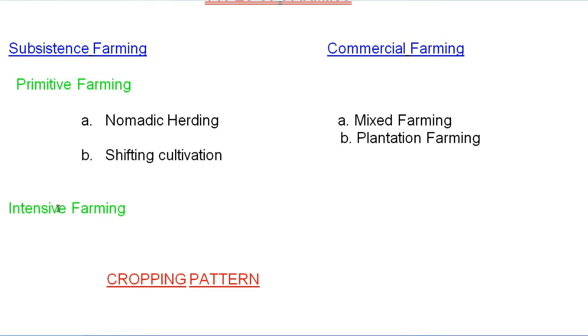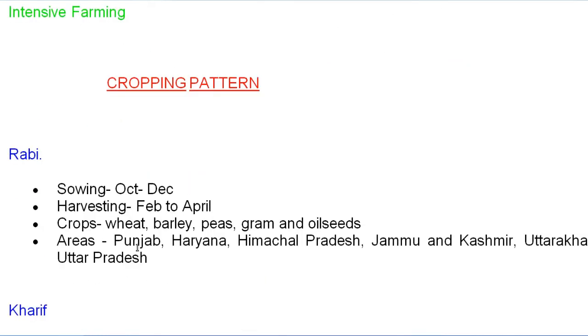Next, move to the cropping pattern. As we know, in India, throughout the year we do not leave the land idle. We want to earn more and more profit. For this purpose, if you look at the pattern of growing crops on the land in our country, it is different. So there are basically three types.